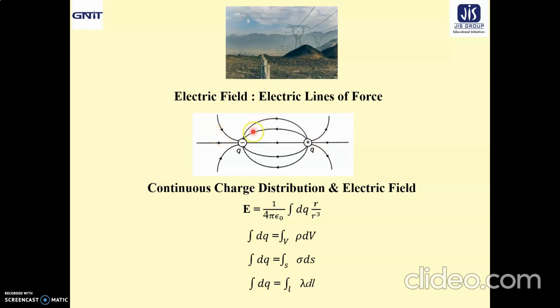So inside a conductor, we don't get any electric lines of force because these are open lines, starting from positive charges and ending on negative charges. And two electric lines of force never intersect, because if two lines of force intersect, then at the intersection point we can draw more than one tangent, and each and every tangent represents the direction of the electric field, which is not at all physically possible. That's why two electric lines of force never intersect.